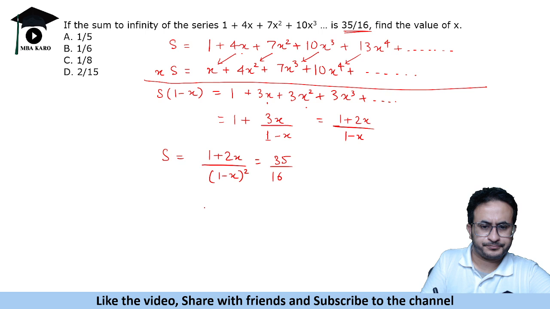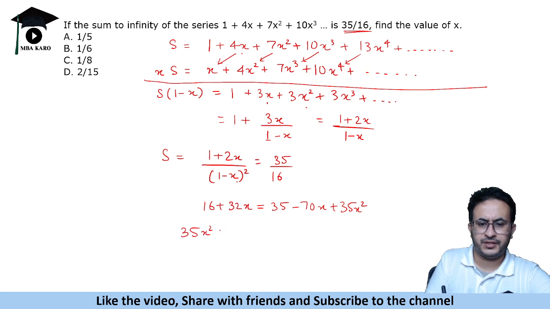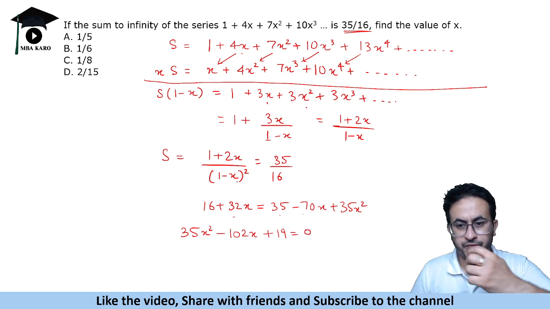So this becomes 16 plus 32x is equal to 35 times 1 minus x whole square, that is 1 minus 2x plus x square, so 35 minus 70x plus 35x square. So we'll get a quadratic equation which gives us 35x square minus 70 minus 32, that is minus 102x, and 35 minus 16 is 19, so plus 19 equals 0. So that's what we will get.